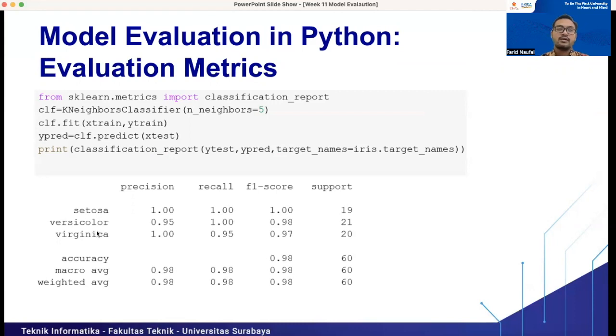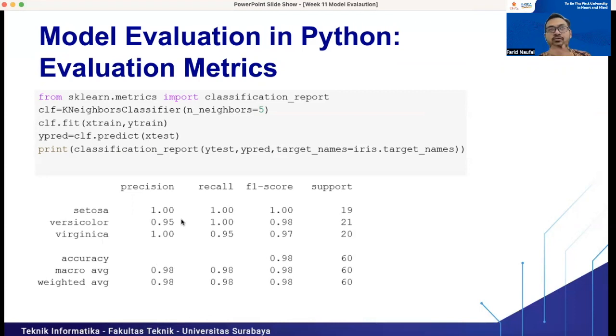So 100, 100, and 50, we have 250 data. Then the distribution of Virginica is only 20%, right? 20% of the whole data set. So the precision of Virginica will be multiplied by 0.2 or 20%.